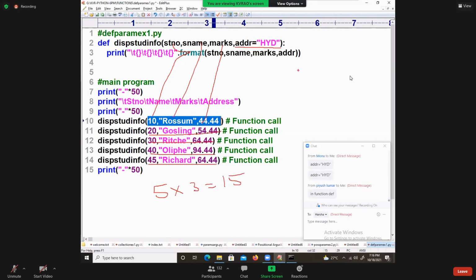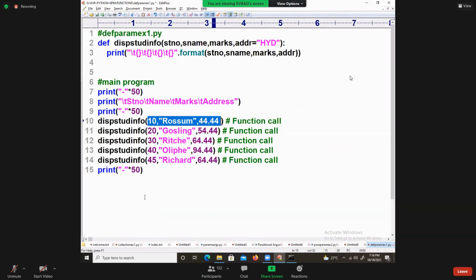Earlier how many times? 5 times you are calling, 4 values you are passing, 20 times. It is 5 times reduced. Is it not internal performance is increasing?